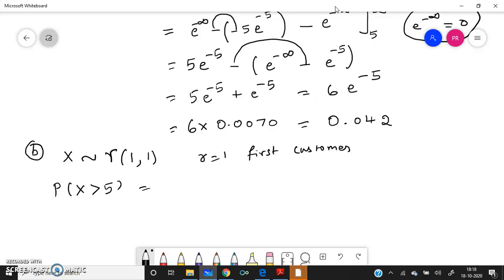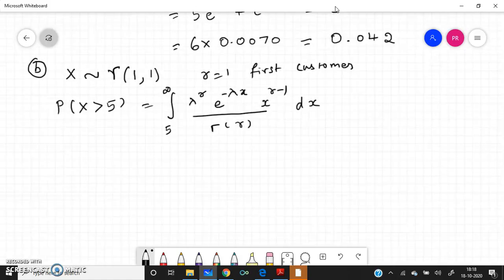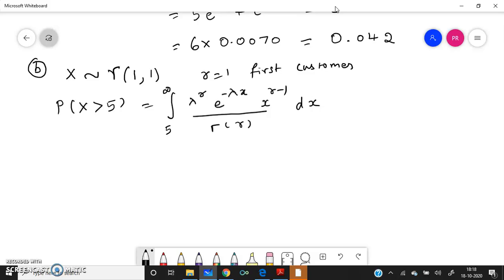So integral 5 to infinity. What is the PDF of gamma distribution? Lambda to the power of r, e to the power of minus lambda into x, then x to the power of r minus 1 divided by gamma of r into dx. And this will be nothing but integral 5 to infinity.